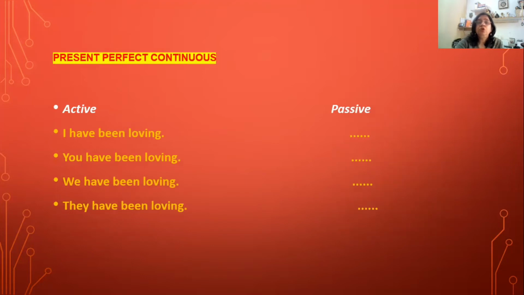But there is no passive voice of the sentences written in present perfect continuous. Like I have been loving remains the same. You have been loving, it has no passive voice. We have been loving and they have been loving.